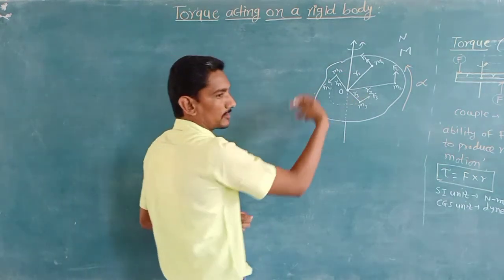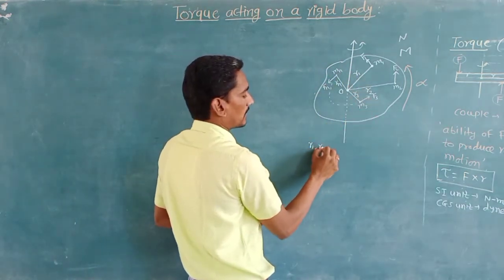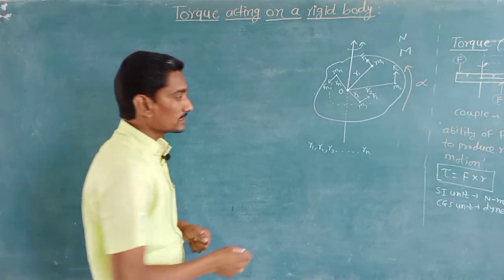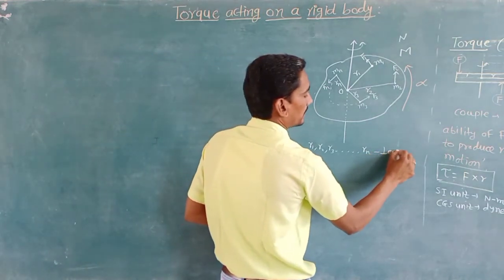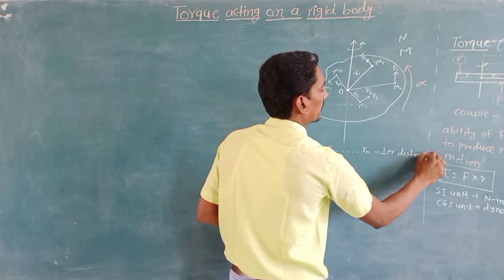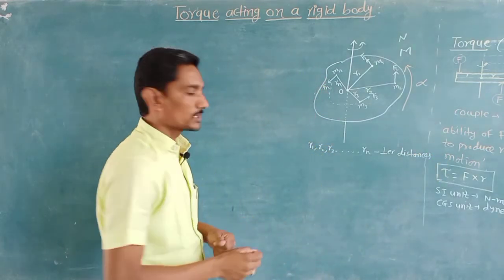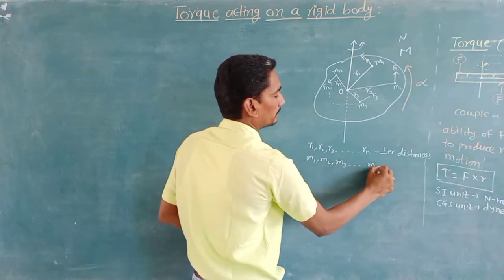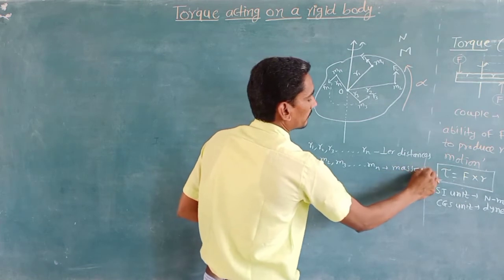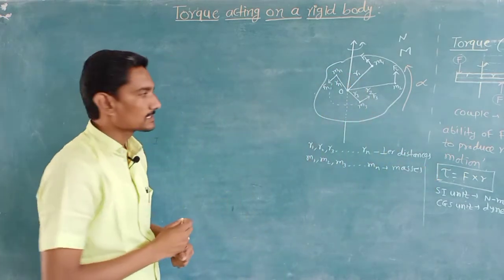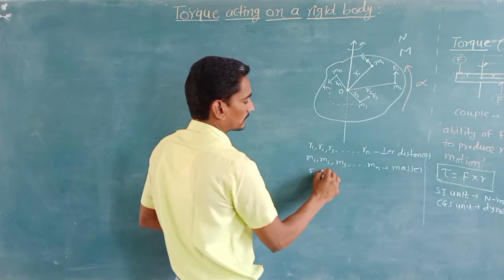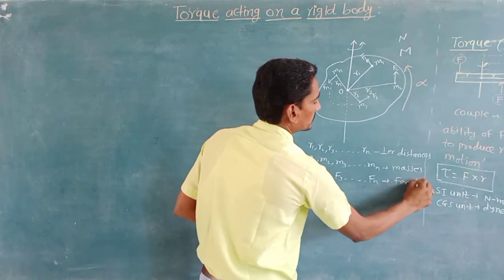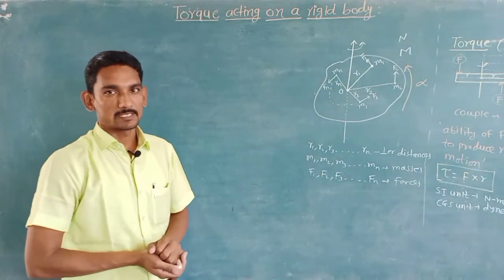So by using this we can say that r1, r2, r3 up to rn are the perpendicular distances of the particles from the axis of rotation. Then m1, m2, m3 up to mn are the masses of the n particles, and F1, F2, F3 up to Fn are the forces acting on the individual particles.